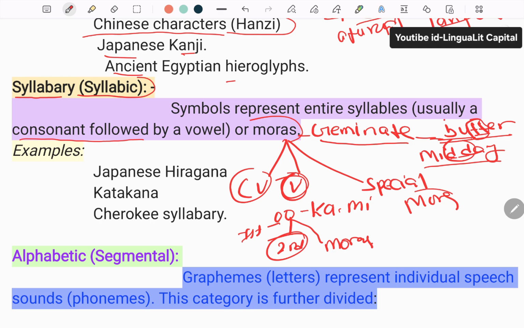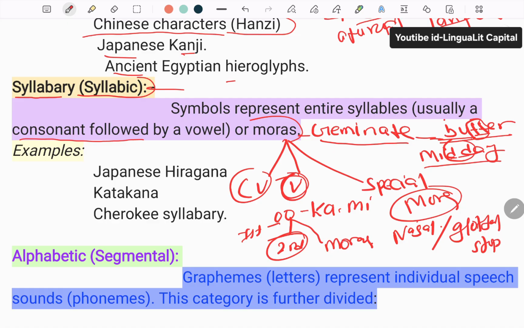And the third one is known as the special mora, which is also known as the nasal and glottal stop.